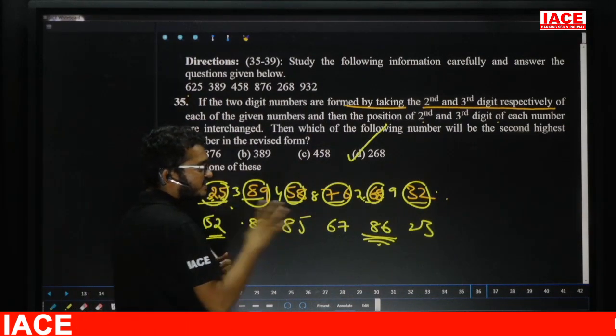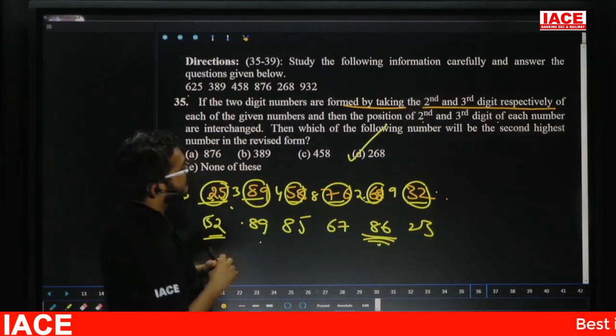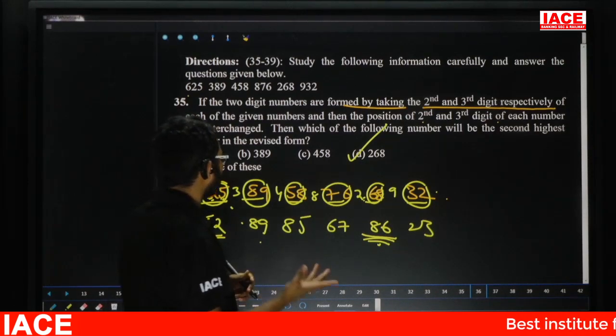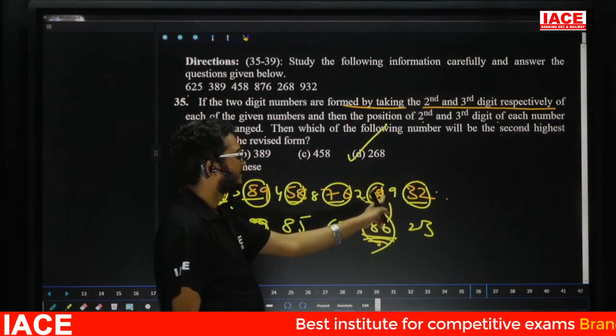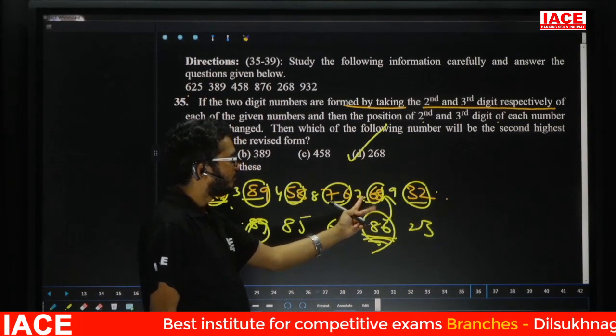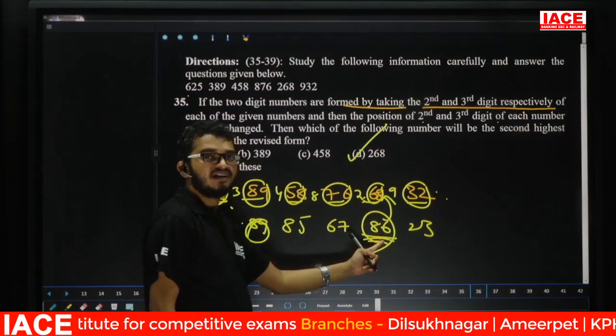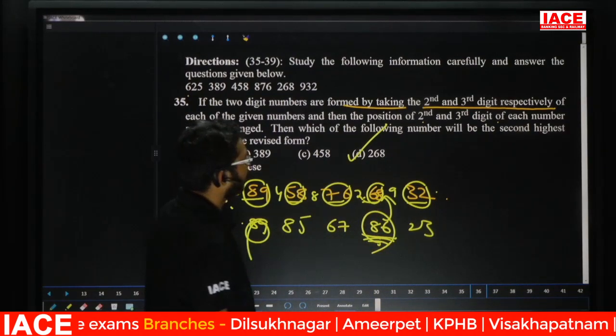After that, which of the following is the second highest number? First highest number is what? 89. Second highest number is what? 86. Then the answer is what? 268. Why? Because by using 268 only, we are going to get the second highest number. So question number 35, option D.